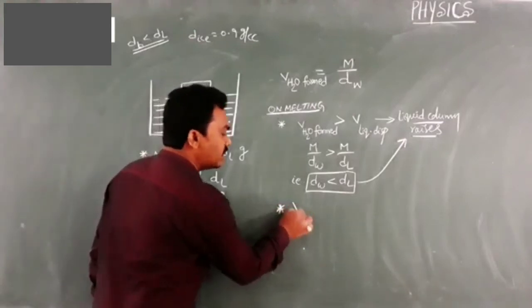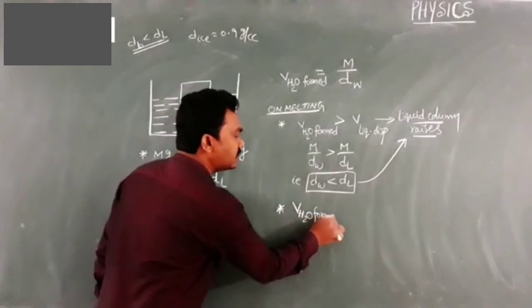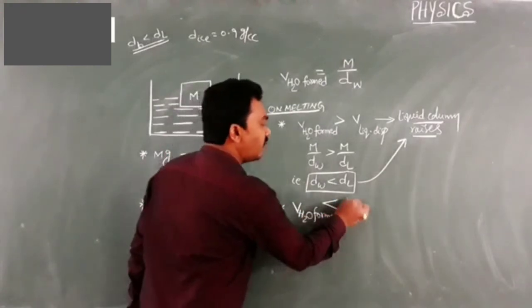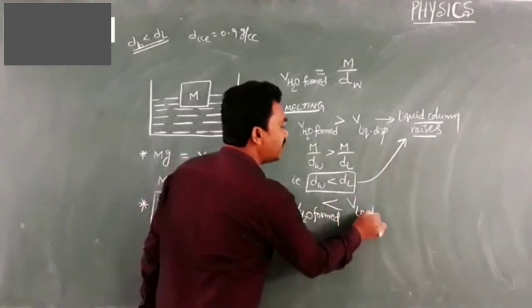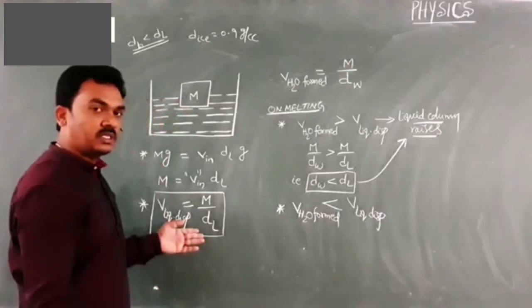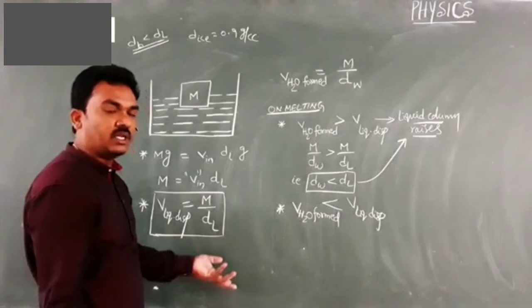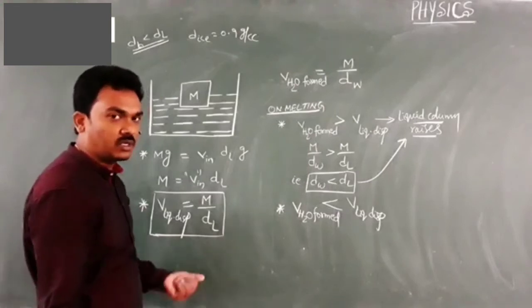On melting ice, if the volume of water obtained is less than the volume of liquid displaced by the ice, for example the liquid displaced is 15 cc but the water obtained is 10 cc only, it means the entire volume has not been replaced by the water.